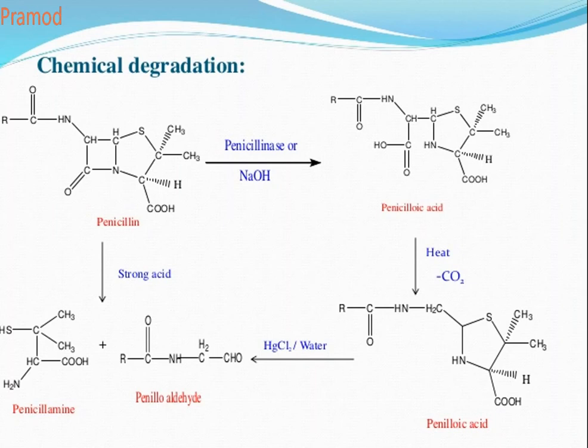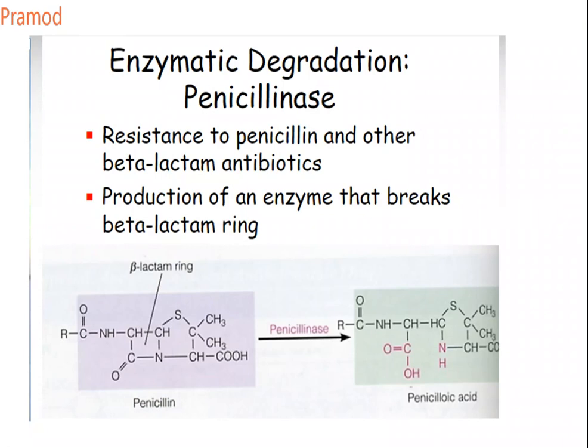The carboxylic acid loses carbon dioxide and you get penicilloic acid. The upper one is penicilloic acid, and the first one is penicillic acid, so don't get confused by that.